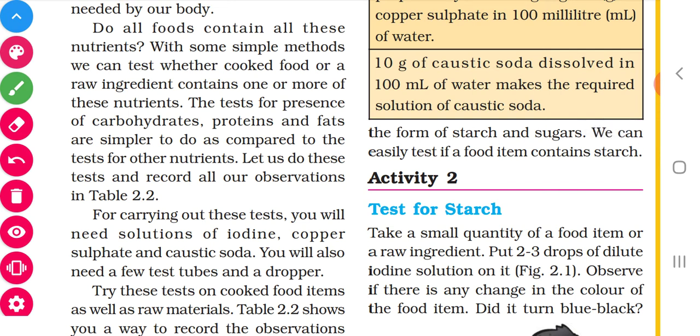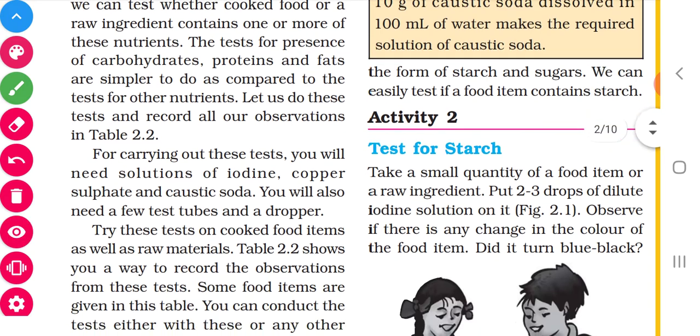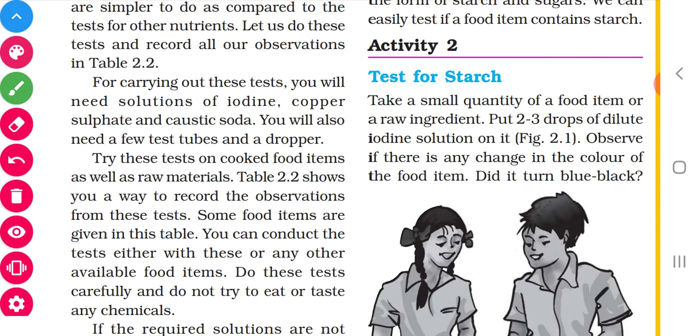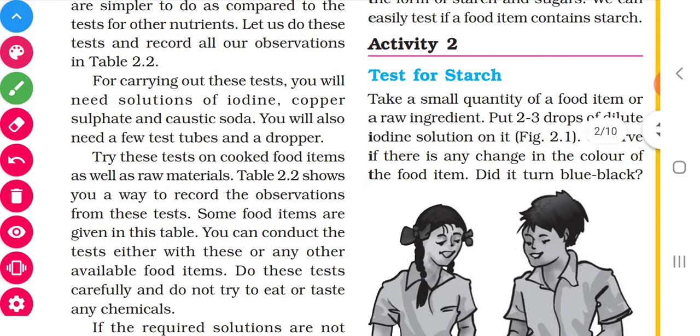We are going to test the presence of carbohydrates, proteins and fats in our food. This test has to be carried out in the laboratory. For this we need solutions. We need 3 solutions. The first solution is iodine. The second solution is copper sulfate. And the third solution is caustic soda.